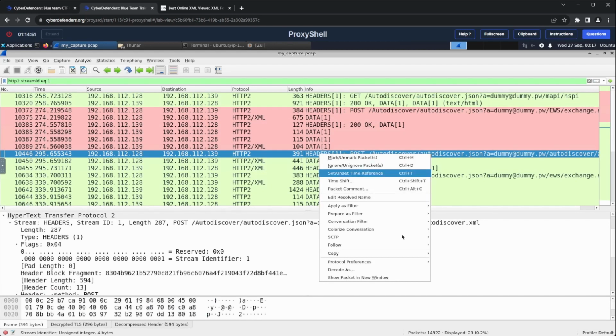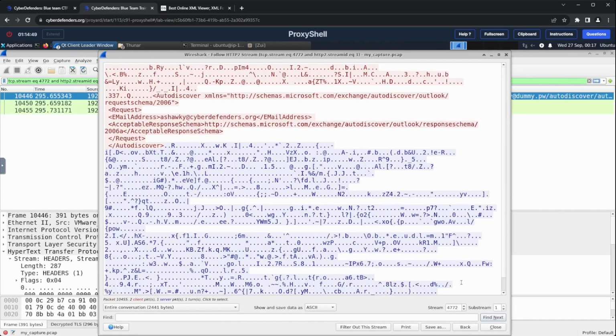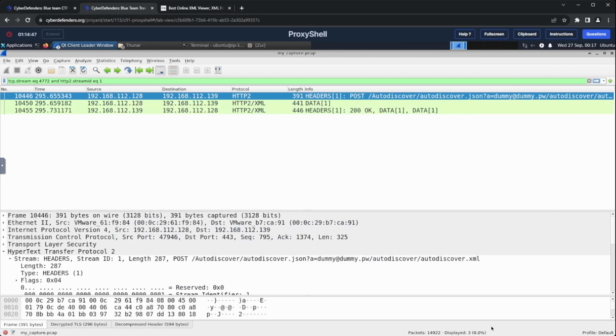I will follow the HTTP stream for this request just like we did in the previous one. We can see a pop-up that just appeared with the full HTTP request and response. But I will close that for now and focus on the packet with the HTTP request only. As usual, we can see that the first packet is just headers, so I will skip that and head straight to the XML payload.